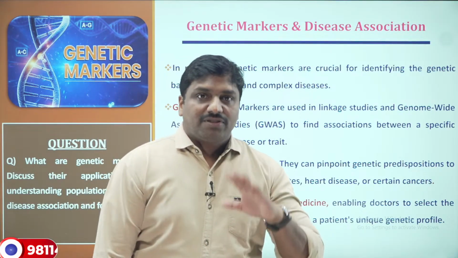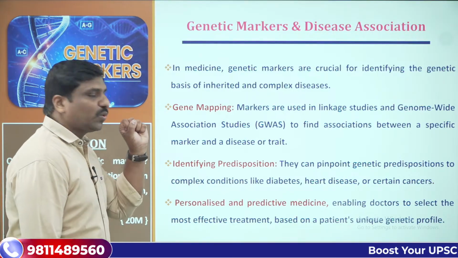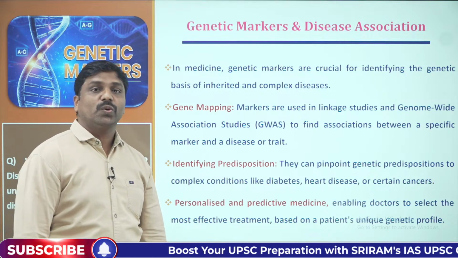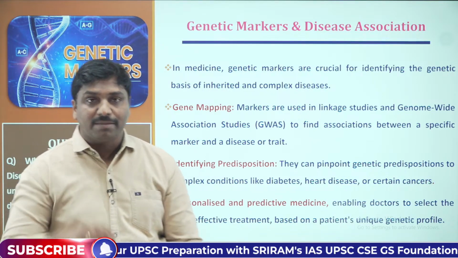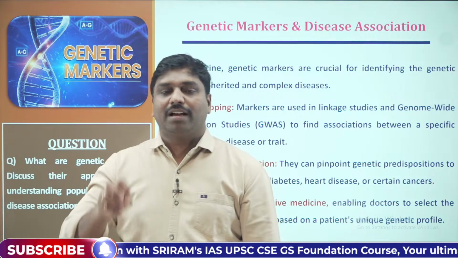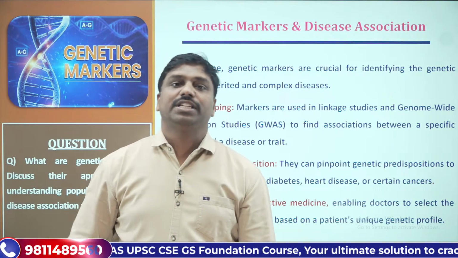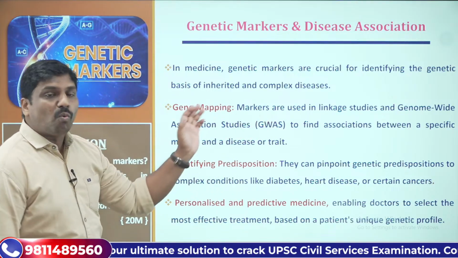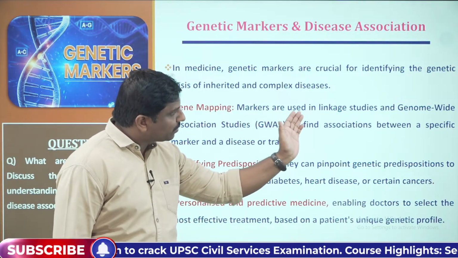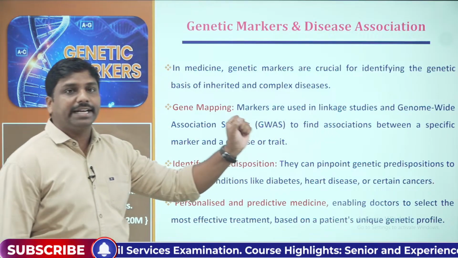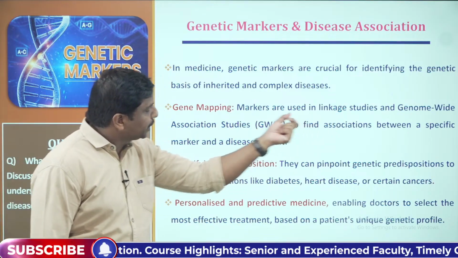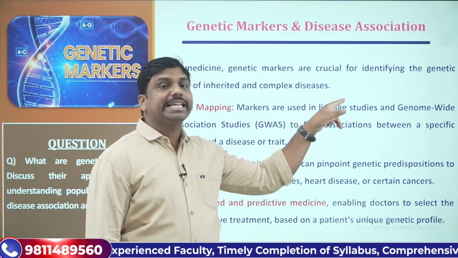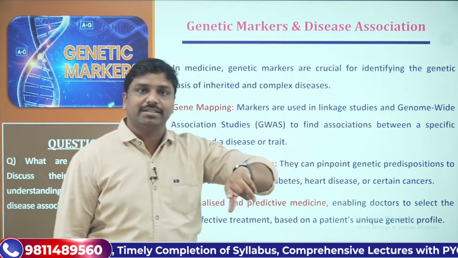First and foremost, genetic markers will help in the concept of gene mapping. What is gene mapping? When we systematically map all the genes which are located on the chromosome, that is nothing but gene mapping. What do we do here? Markers are used in linkage studies and, look at this statement very clearly, genome-wide association studies. Genetic markers will help in linkage studies, X-linked studies, Y-linked studies, like that.